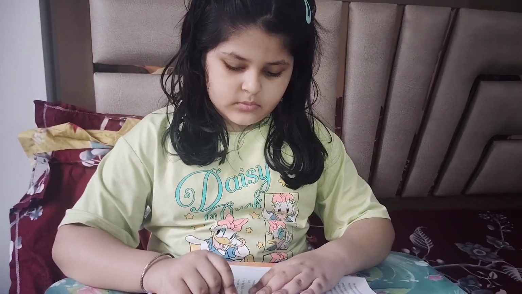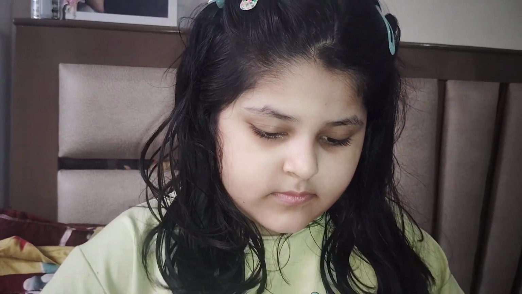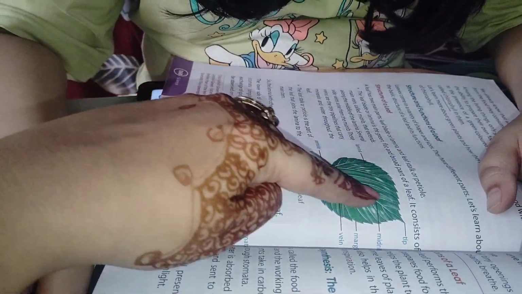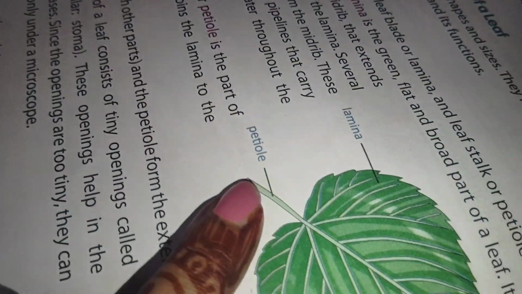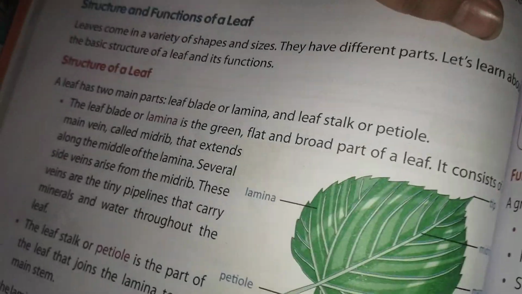Petiole. Say loudly: petiole. What is petiole? It is the stalk. Yes, it is the lower stalk of the leaf which connects the leaf with the stem of the plant. Here is the stem and this is the leaf. Both of them are connected with the petiole. So this is the structure of a leaf.